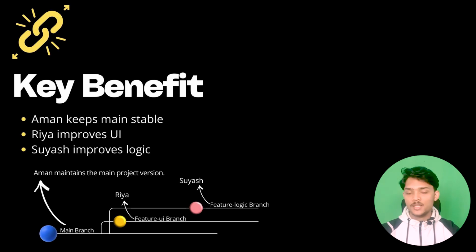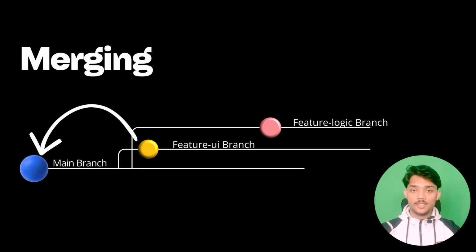Aman can keep main stable, Ria improves UI, Suyash works on business logic, and no one blocks anyone. And after the work is finally done, Ria says, my feature is completely done and it is tested. Aman compares Ria's branch with main, reviews the code and the differences, approves it, and simply merges Ria's branch to the main branch. Now the main project includes her changes as well, and the main branch is working fine because there were no bugs.